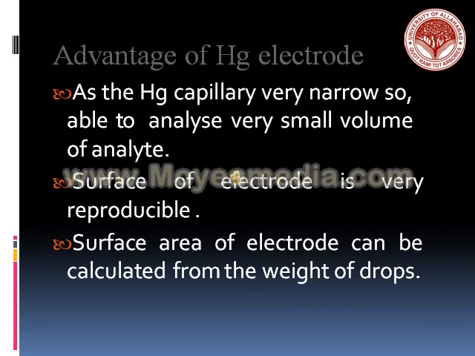Handling capability is excellent as it is capable to handle 1000 to 2000 analytes. It has a large coverage. Dropping mercury electrode facility provides coverage up to 200 nanometer. The surface area of the electrode can be calculated from the weight of the drop. Surface area of the electrode is reproducible. So these are some of the advantages.